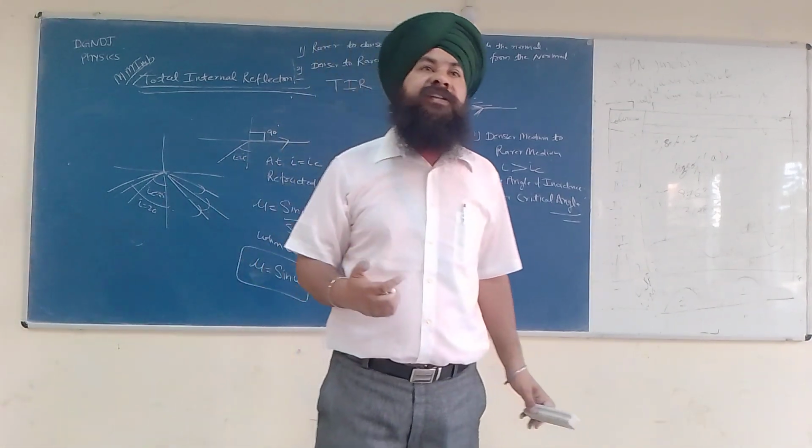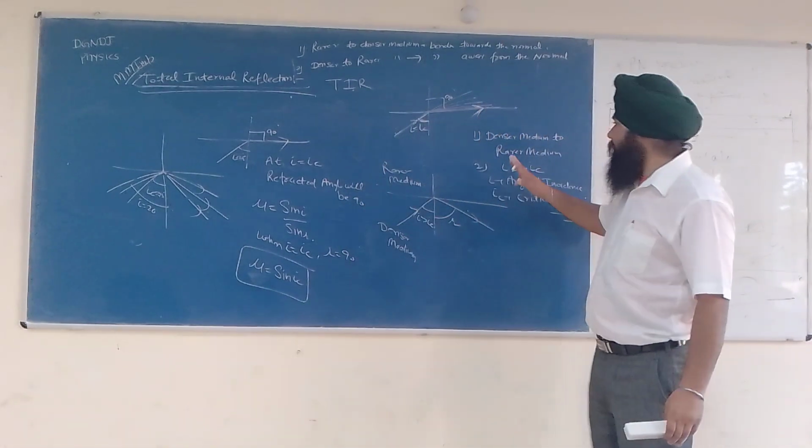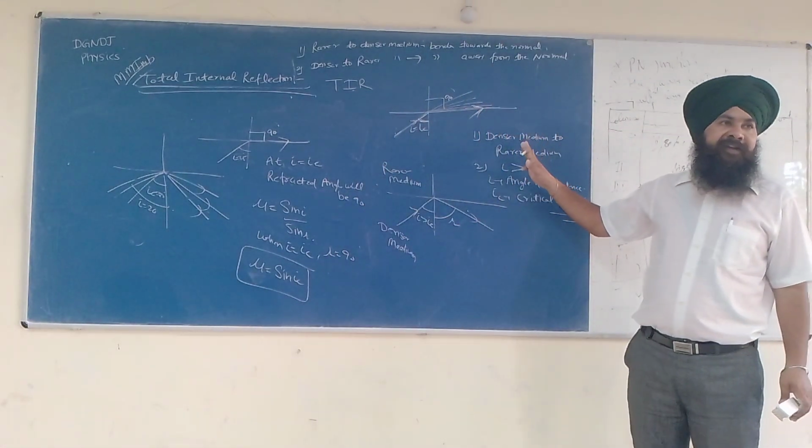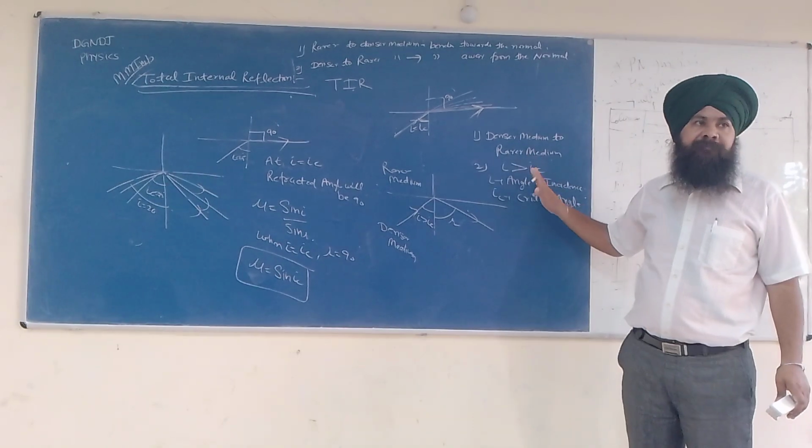If the angle is greater than the critical angle, the second condition is that the light is traveling from the denser medium to the rarer medium.